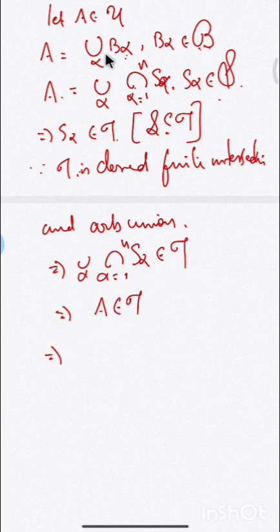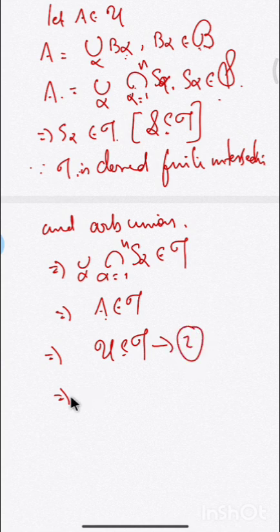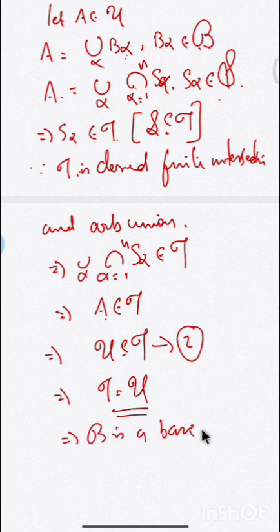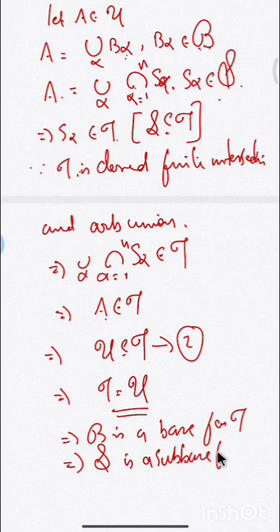So when you take an arbitrary element from U, that element also belongs to tau. So U is contained in tau, which is implication 2, and so tau and U are the same. Since script B is a base for U, script B is a base for tau. When script B is a base for tau, the collection S is a subbase for tau. So this proves the theorem.